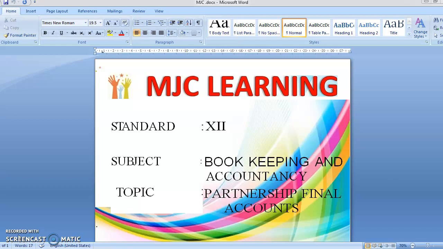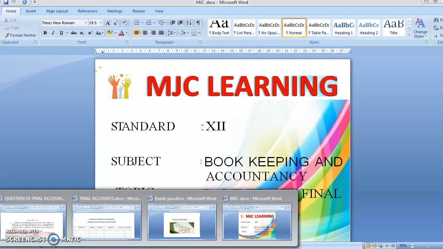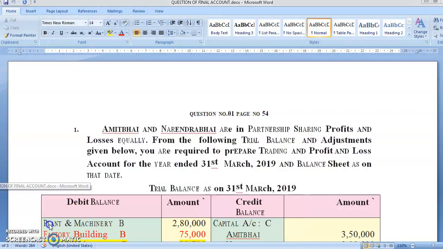If you go for graduation, final account will be there in your FY BCom, SY BCom, TY BCom, your MCom. But every time there will be some changes. As in 11th standard you had sole trading, 12th standard you're having a partnership firm. Ahead you go, you will have the final account of companies and all that. So you will have to learn final accounts very nicely. Okay, students, we'll be going very slowly as this is the first problem.